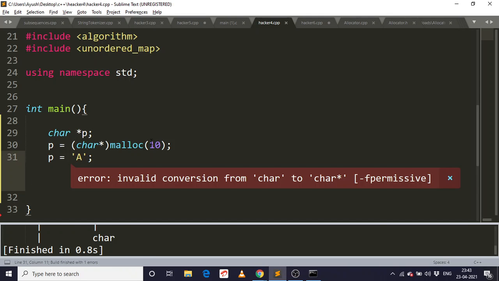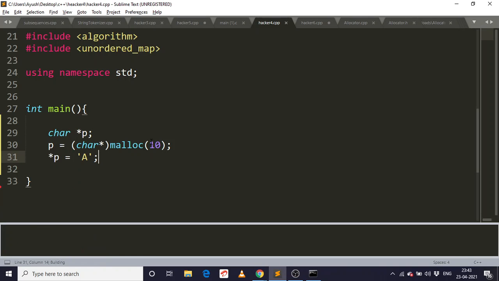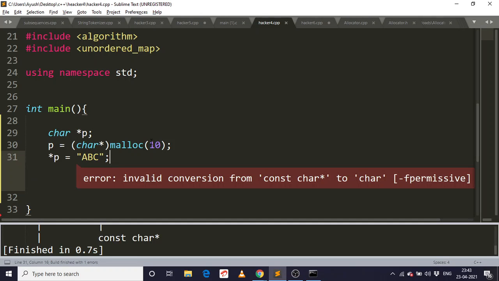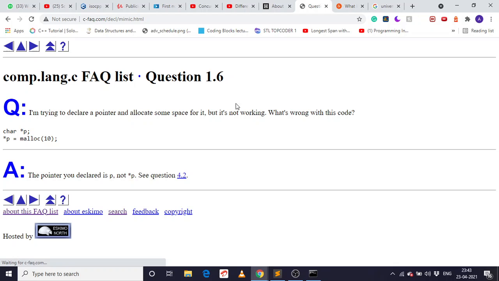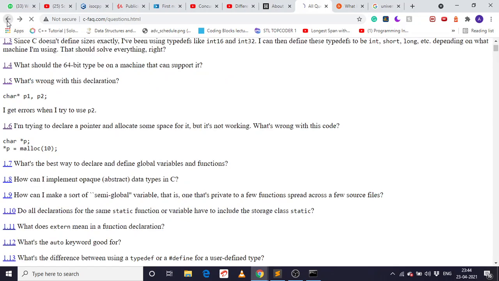String is a C++ concept; a string in C is a const char star. That's why we are getting that error. No problem, but here we have to allocate char star, just for type reference.